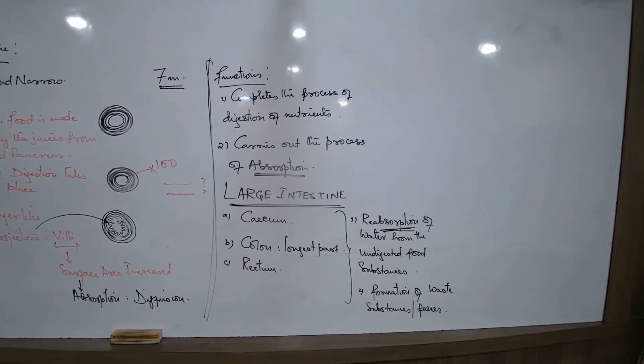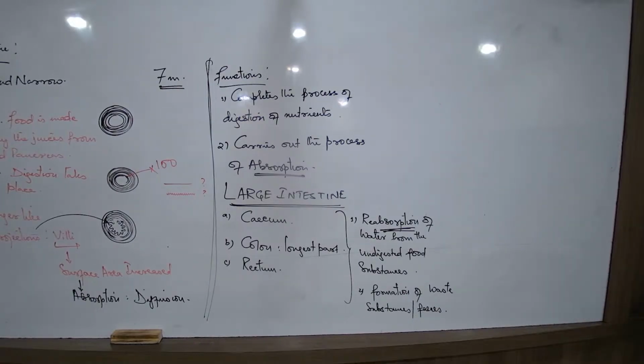Did we write the definition? I think so. Continuous contraction and relaxation of the alimentary canal. So this continuous contraction and relaxation of the alimentary canal is now allowing the food to move up, colon, and then come to the rectum. So now that the food is moving up and moving through this, what is happening?